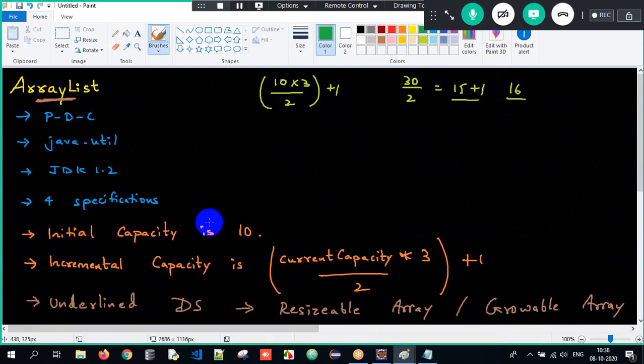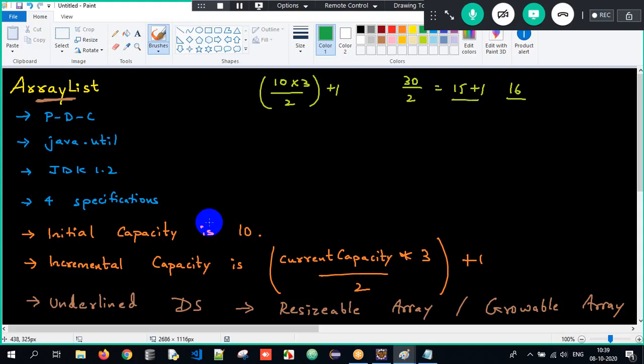What is an ArrayList? It's a class. ArrayList is a class present in the java.util package introduced again from JDK 1.2. It had four specifications. All the four specifications of list are satisfied by ArrayList as well. What is the initial capacity of ArrayList? 10. Incremental capacity is current capacity into 3 by 2 plus 1 here.